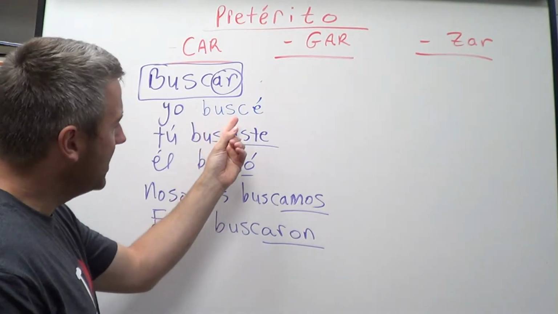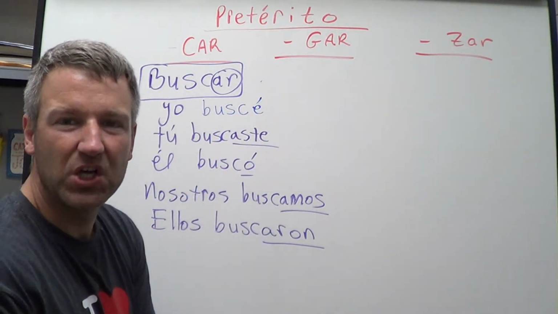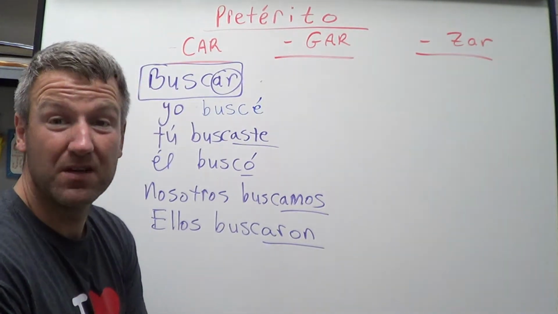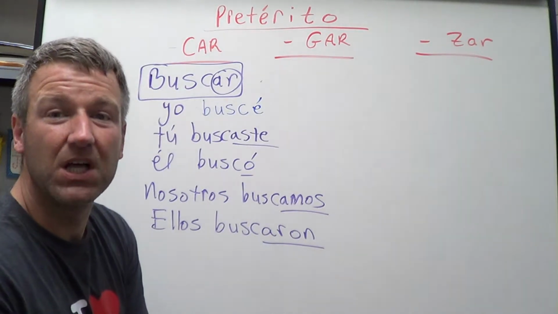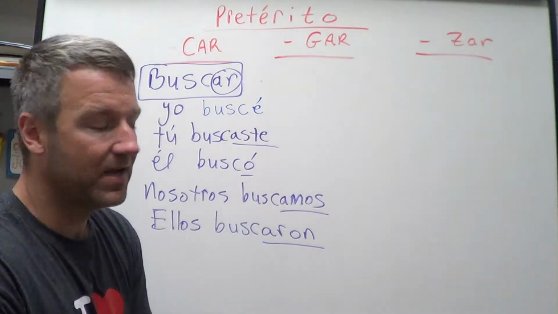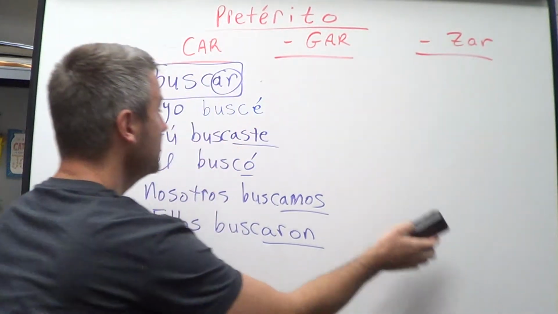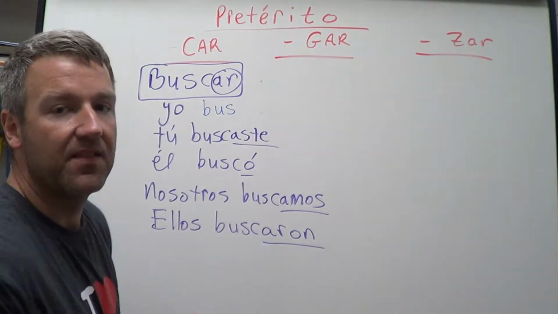But right here you've got a C-E. And C-E would never make a k sound. That would be pronounced buce. And Spanish does not allow that. We want a k sound, just like the other forms. So in order to do that, we have to insert a letter in order to give us that k sound.